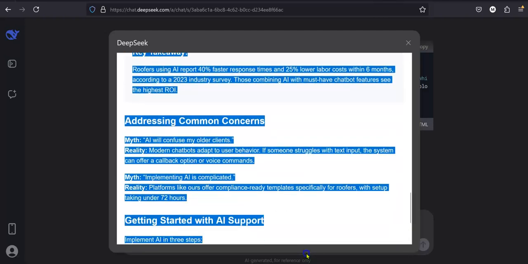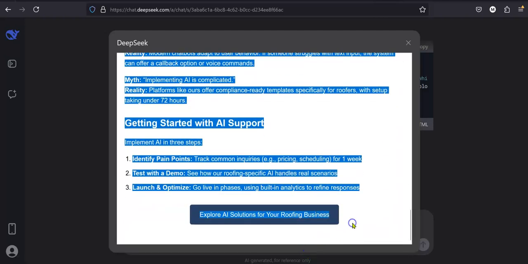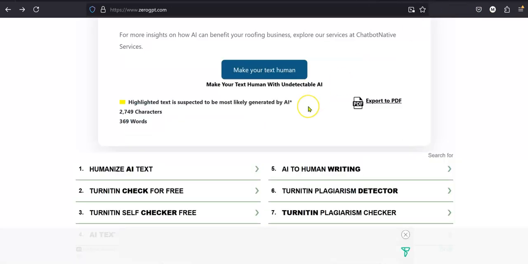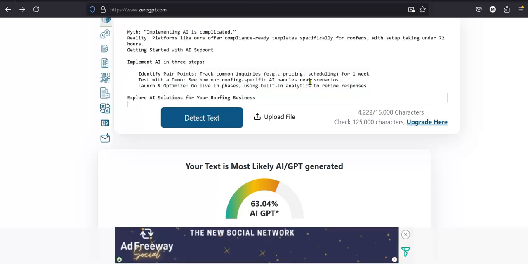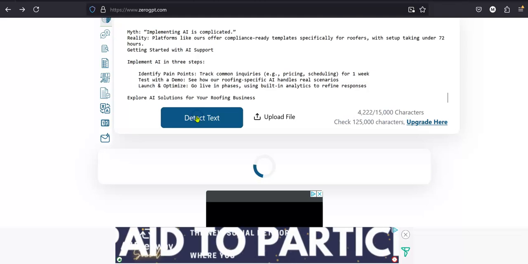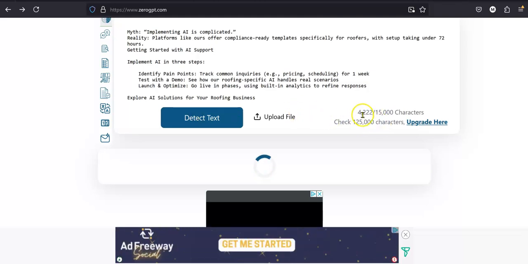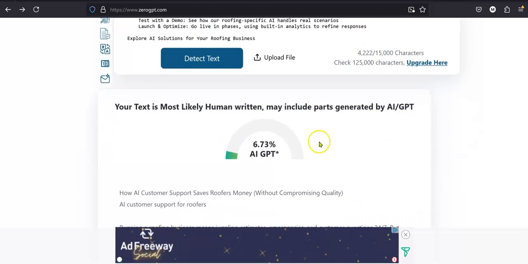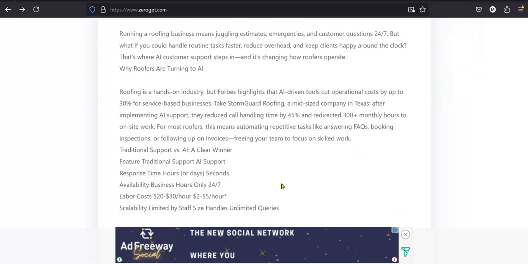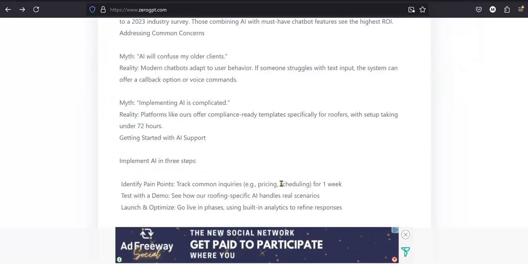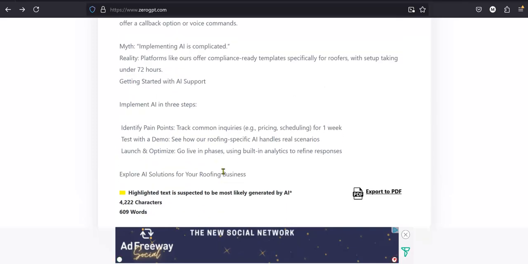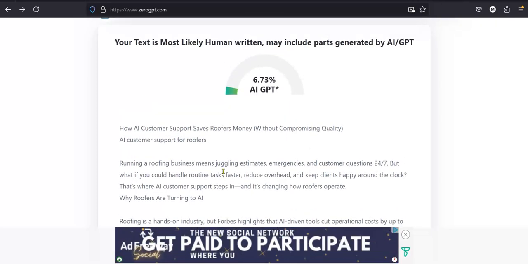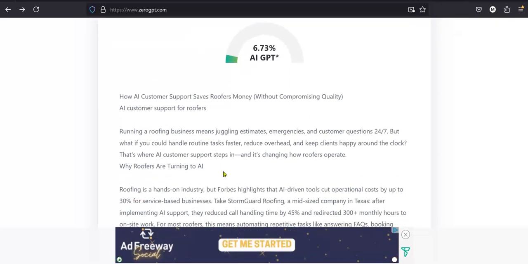So let's copy this out and paste this one into Zero GPT again to see how this works. Control A, Control V, detect. Now it's a lot more, 4,000 characters. 6%. Ooh, look at that. We've dropped that way down, and our total is 609 words. So that's much better. A little bit of adjustments you might need to make, but overall it looks pretty decent.